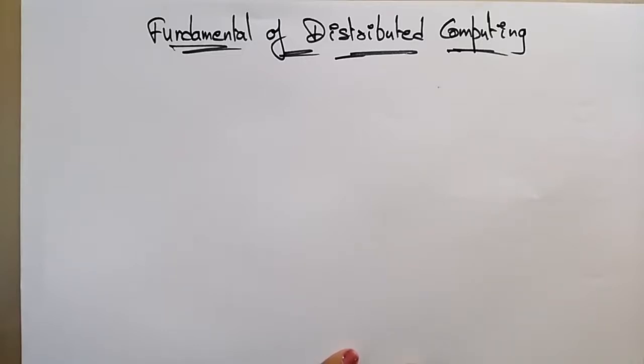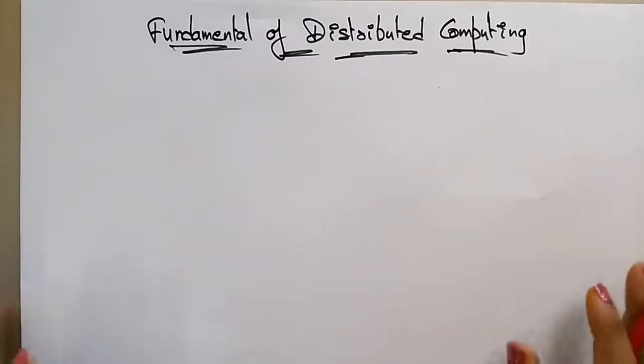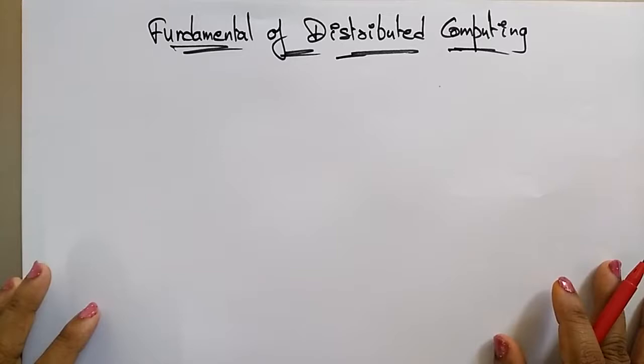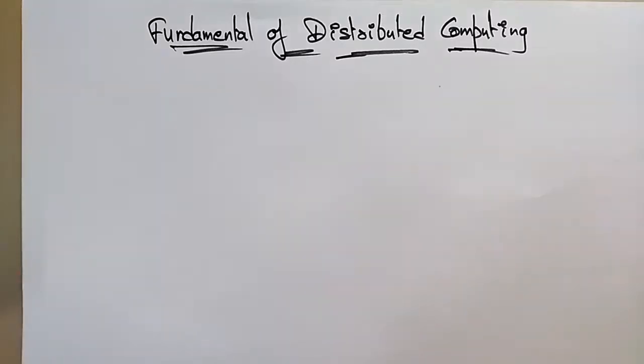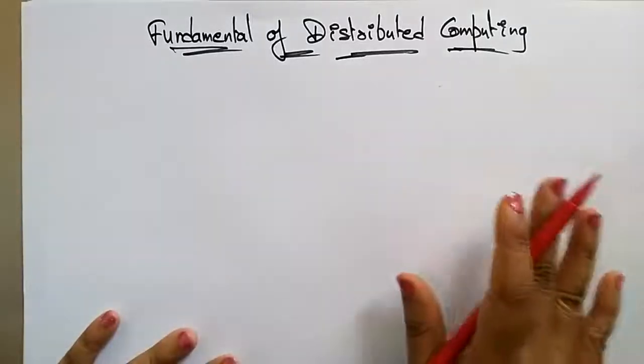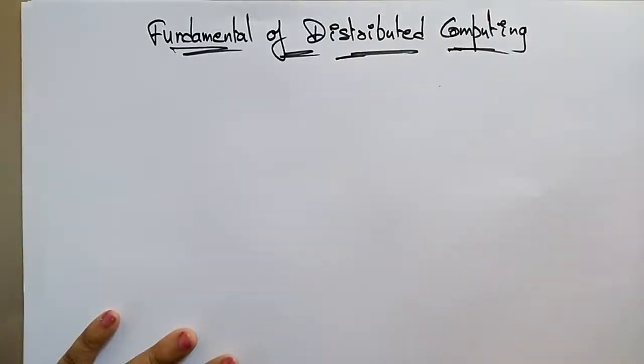So let me start with what exactly distributed systems are and what different concepts we come across in this subject. First, let's start with the fundamentals of distributed computing. In this video, I want to explain what exactly distributed systems are, what the different characteristics of distributed systems are, and in which areas we use them, meaning the applications of distributed systems. Shall we start? So the first lecture is the fundamentals of distributed computing.